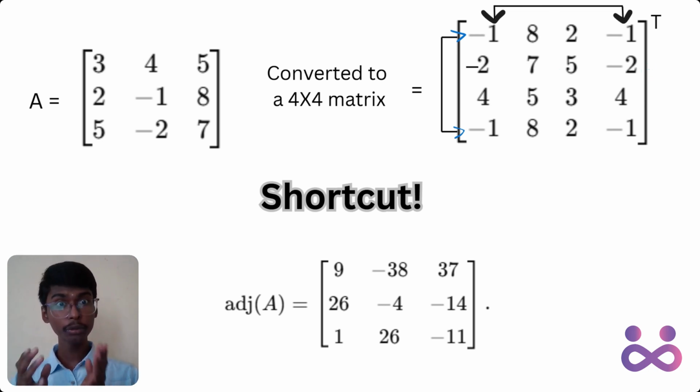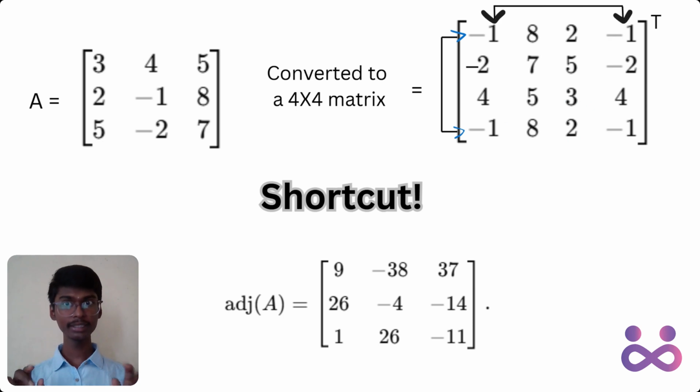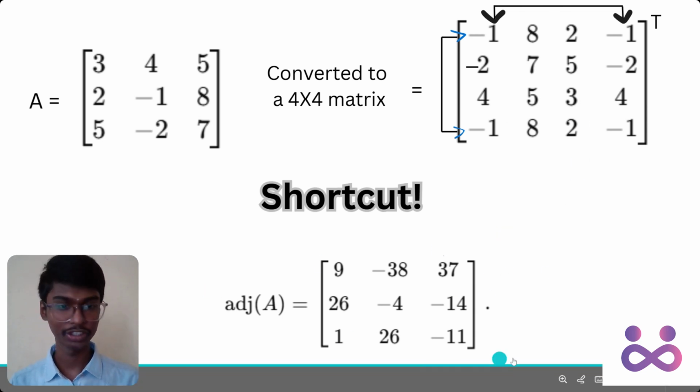Then at the 2 comma 1 position of the new matrix that you're forming, write the determinant of the minus 2, 7, 4, 5 2 by 2 matrix. Then go to these four numbers, then come down to these four, and finally 3, 4, 2, minus 1. Now, finally, you get 9 elements. That is a 3 cross 3 matrix. Now, take the transpose of that matrix. That would be your final adjoint of the matrix.